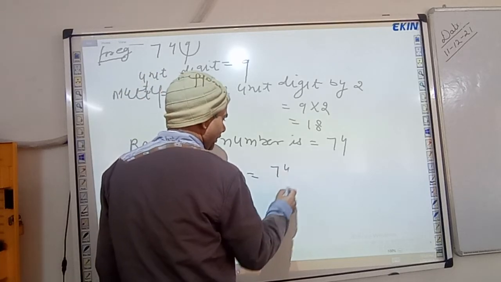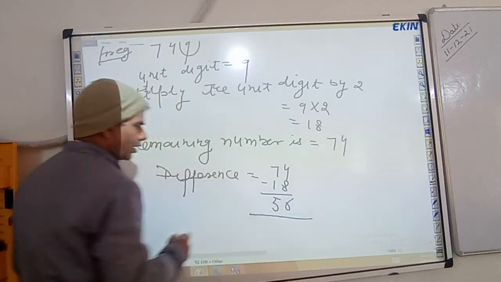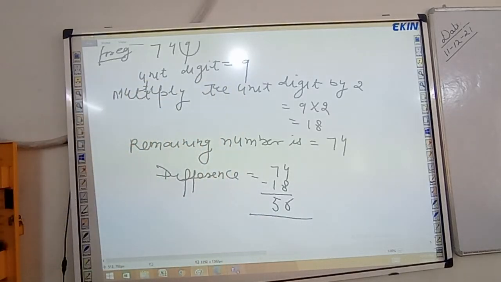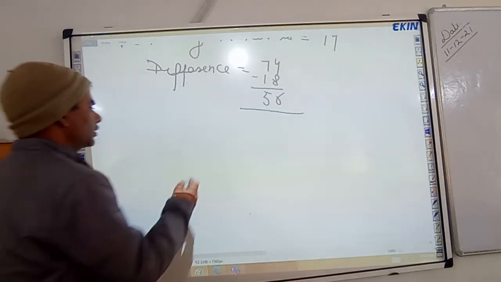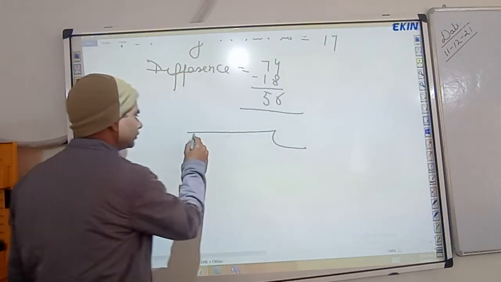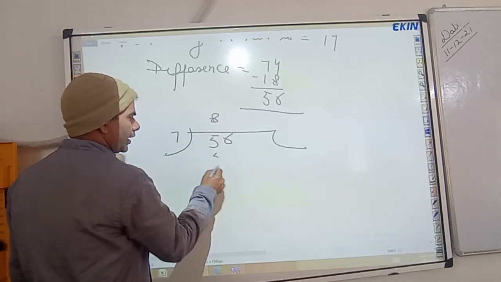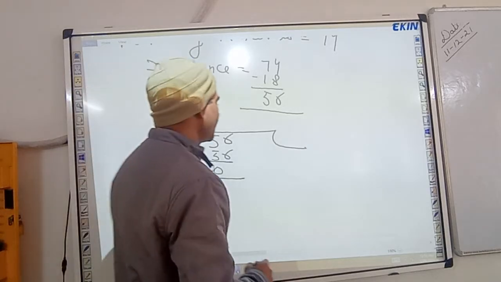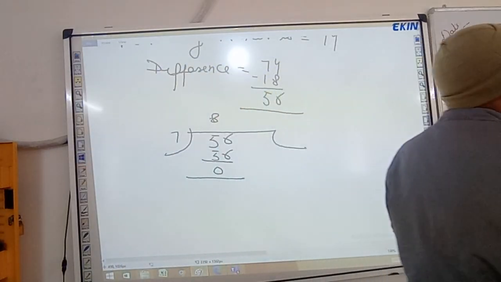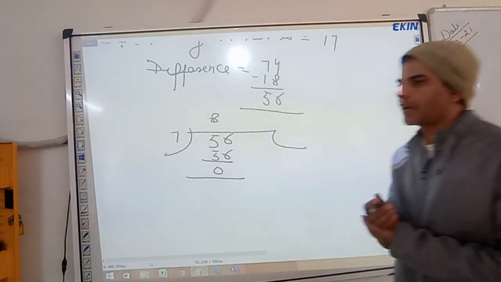Now is 56 divisible by 7 or not? Yes, sir. 7 eights are 56, and remainder is 0. Now if remainder is 0, then whole number, that is 749, is completely divisible by 7.